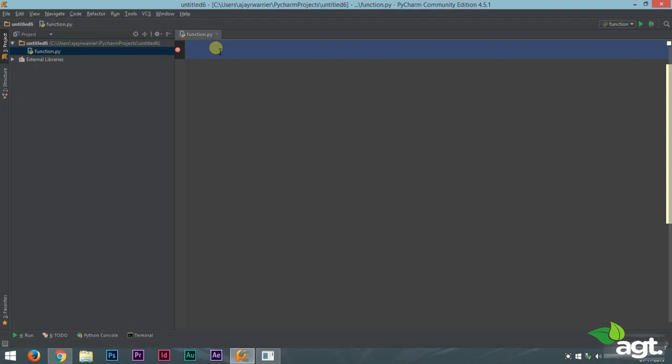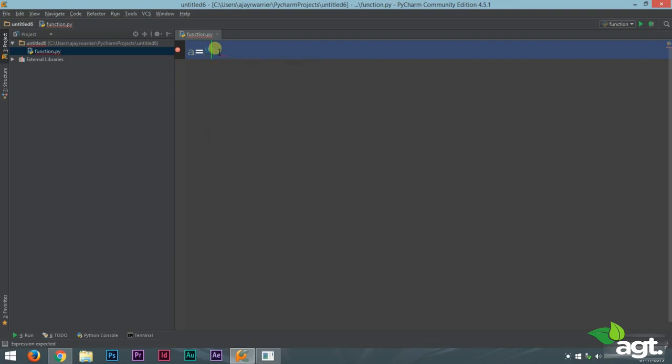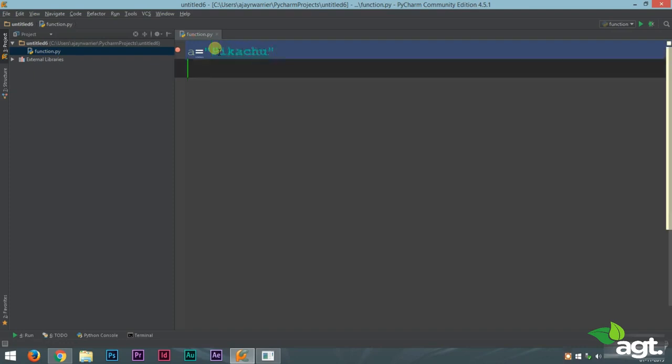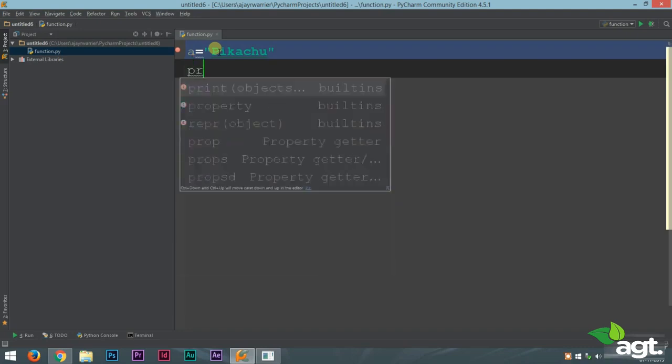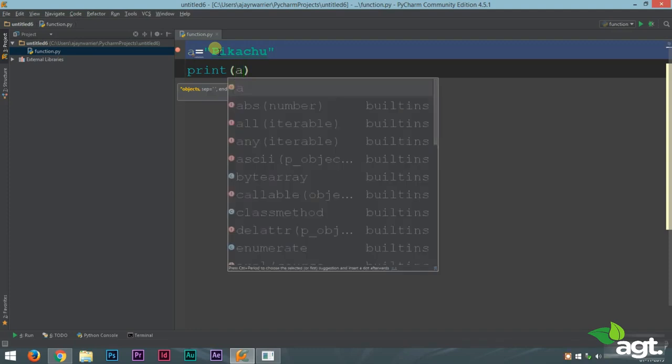Okay, so we have opened up our PyCharm here. Very cool. Now, a equal to Pikachu. Alright, very cool. Now, in case we just want to see the first letter of our string, all we have to do is print a.